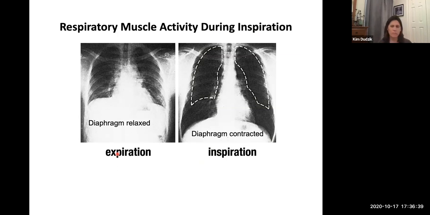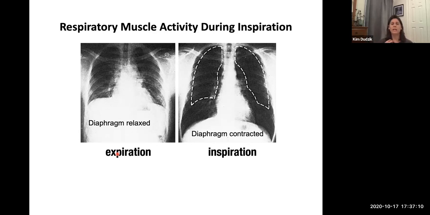One other thing I did want to mention before I move on is that for forceful inhalation and exhalation, we actually enlist other muscles. With quiet or restful breathing, it's the diaphragm and external intercostals, and those just relax when you're exhaling.